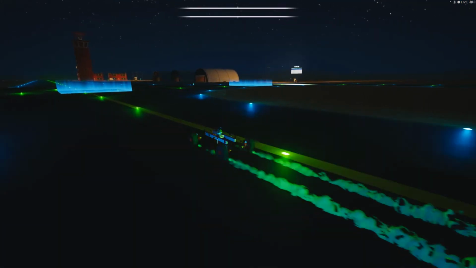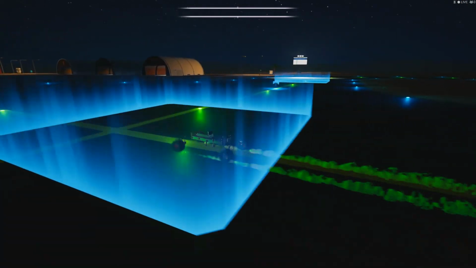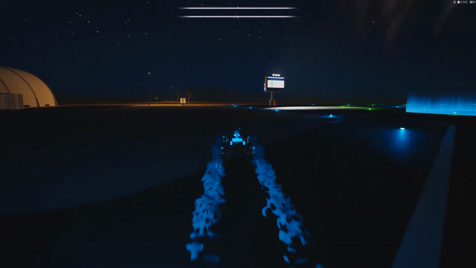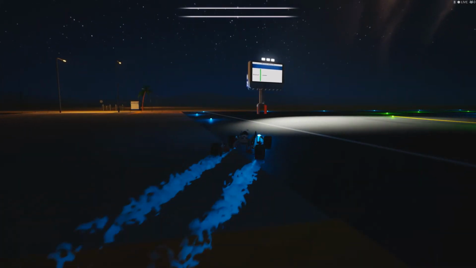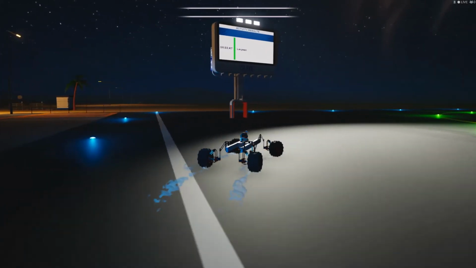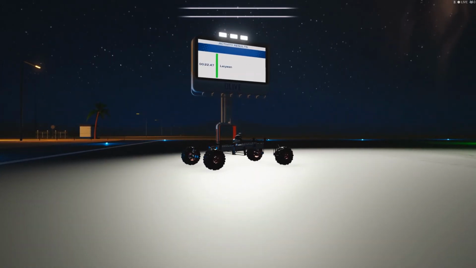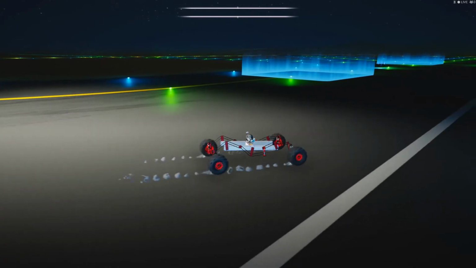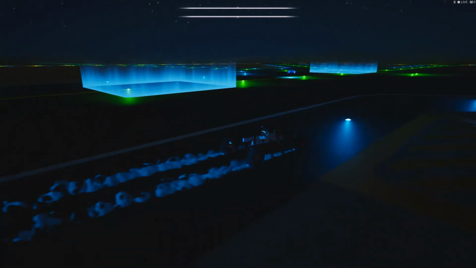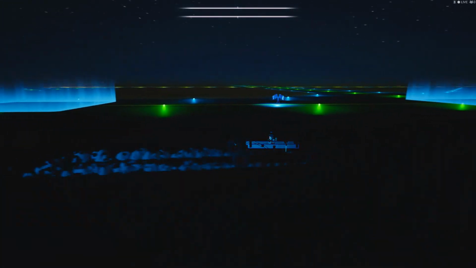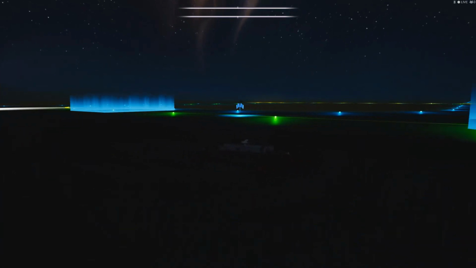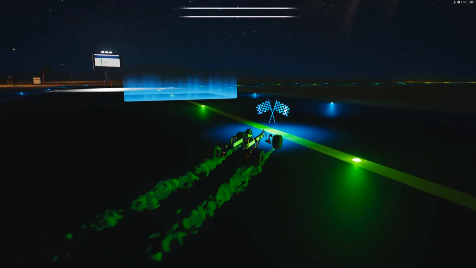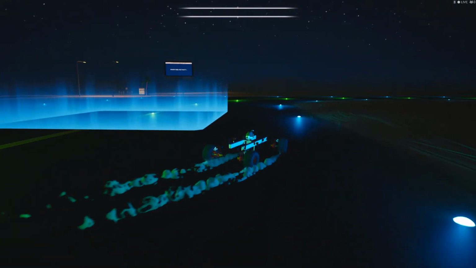And as we hit this, it should stop the counter. Let's have a look. As you can see, the timer's stopped. Now it will stay like this until you hit the activity button again, which, as you can see, has already been reset. So if we trigger this again, it should now reset the scoreboard.